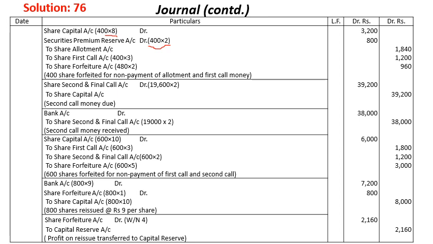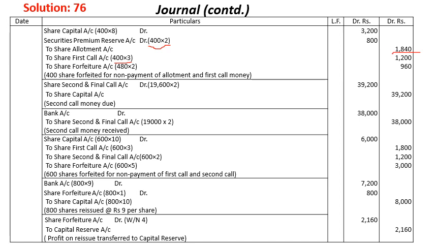Ramesh did not pay the allotment money, that's why securities premium debit 400 into 2, to share allotment as per working number 2. And to share first call, 400 into 3, he had not paid. The balance money goes to share forfeiture, that is 960. That is the forfeiture of Ramesh's 400 shares.